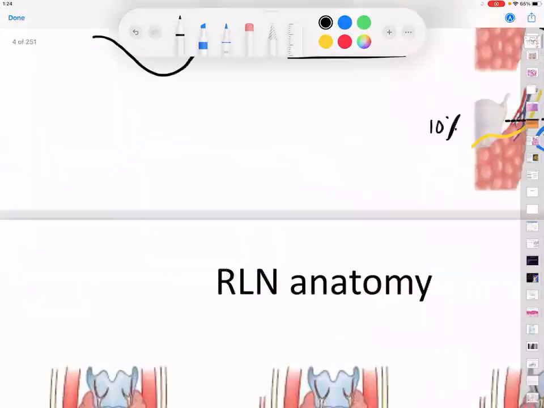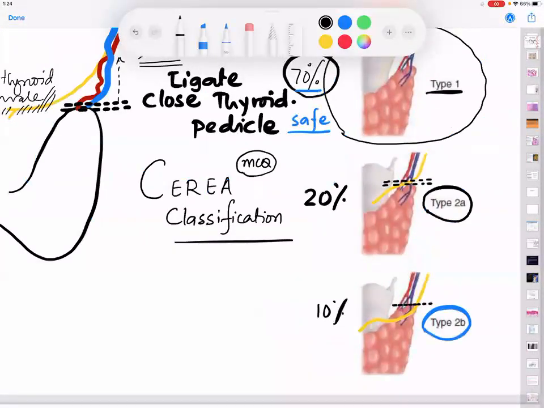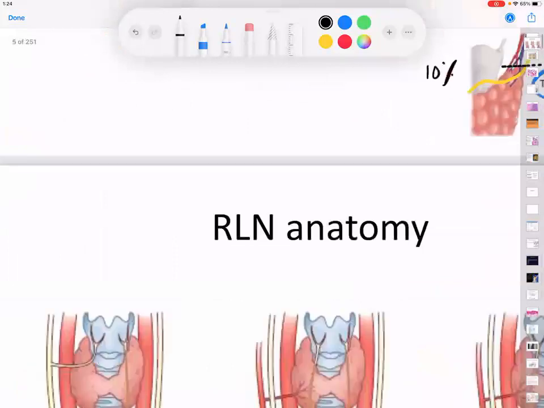Sir, in type 2A and type 2B, where do we have to ligate then? Good question, sir. I was trying to avoid the question. Good question. Sir, you have to ligate it again close to the pedicle. But the only point is that you must be very cautious in finding the nerve. That means it is a challenge to a surgeon to identify the nerve and then ligate. Okay, right? Chalo. Now let us go to the next one.